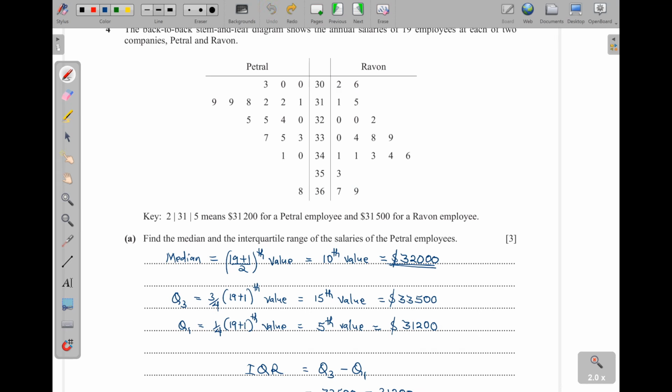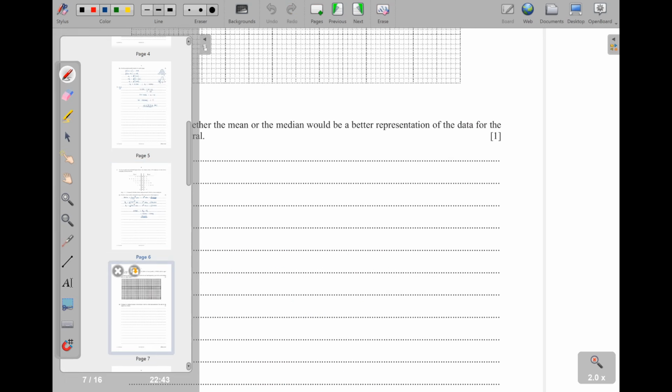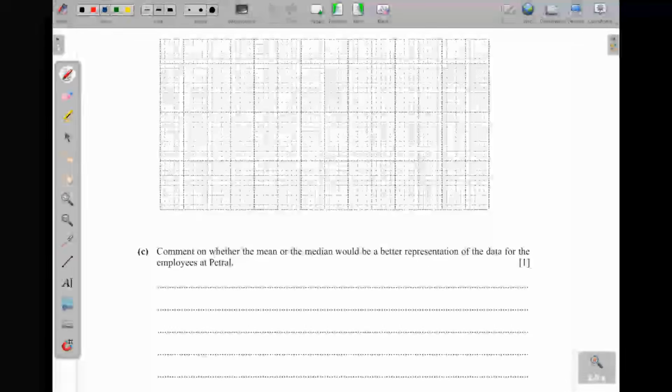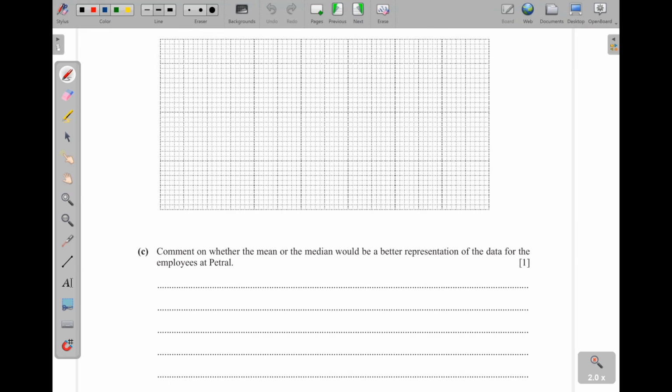So I'm going to start with 30,000. I can get my ruler and draw a scale. I first draw a line here for this axis.